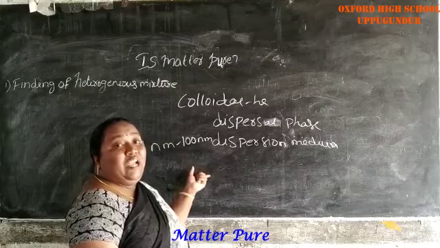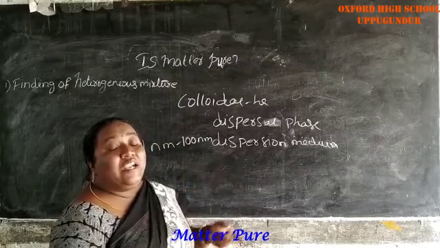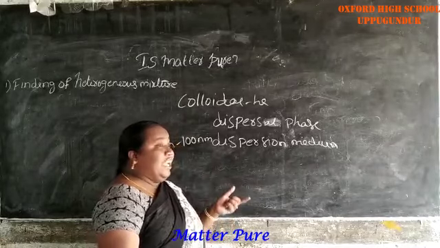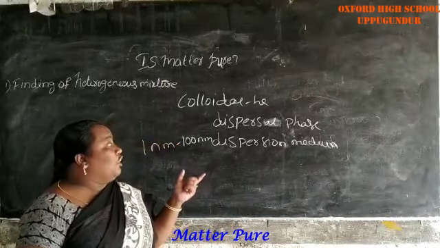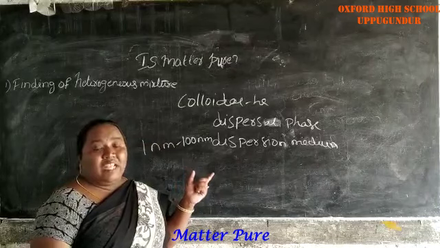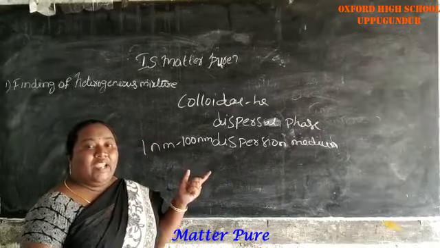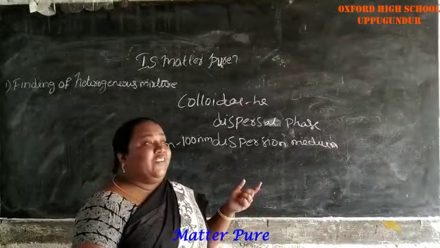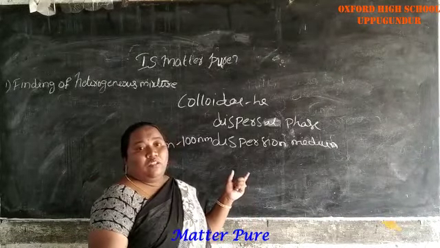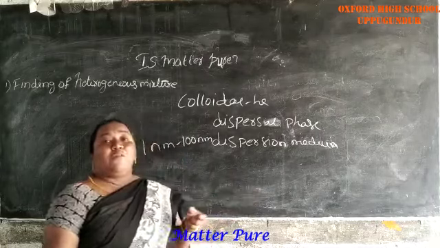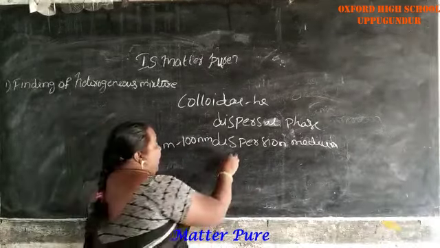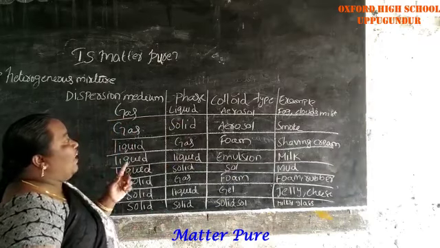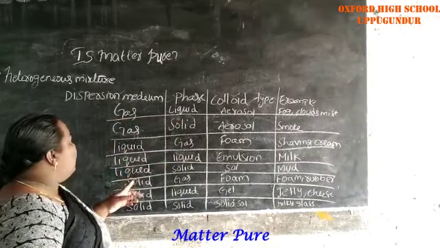In dispersion media, the particles will disperse. In our day-to-day life, we can see many more examples of this dispersed phase and dispersion medium. When we pass a beam of light, the light path will be visible. The scattering of a beam of light is called the Tyndall effect.